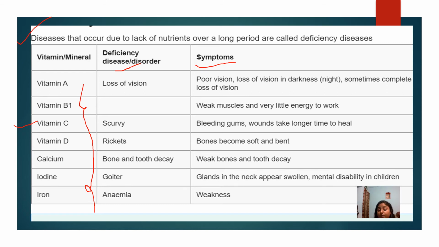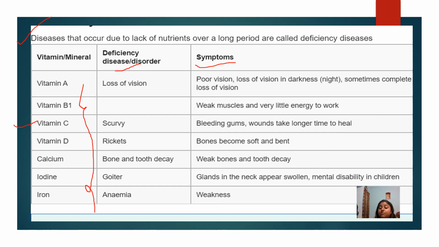Now the second one is B1. If there is a deficiency of B1, what happens? Weak muscles and very little energy to work. If we do anything, we feel weakness in the muscles. Then what happens in vitamin C deficiency? Scurvy, with bleeding gums. You must have seen that bleeding starts from the gums around the teeth.